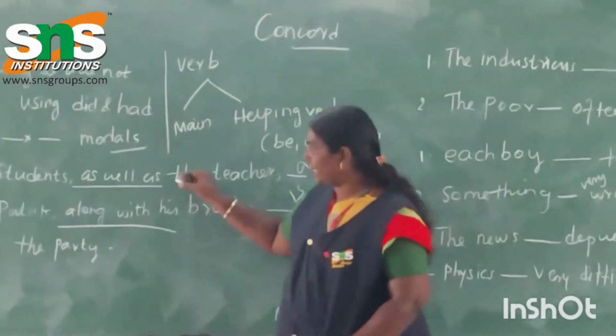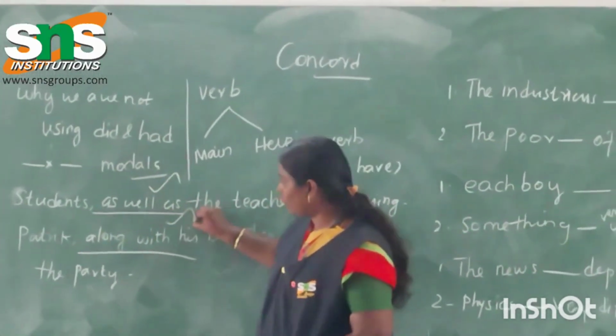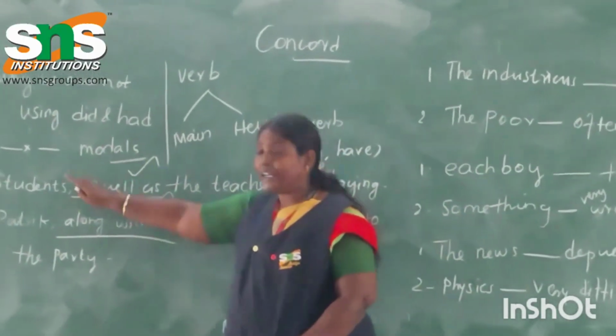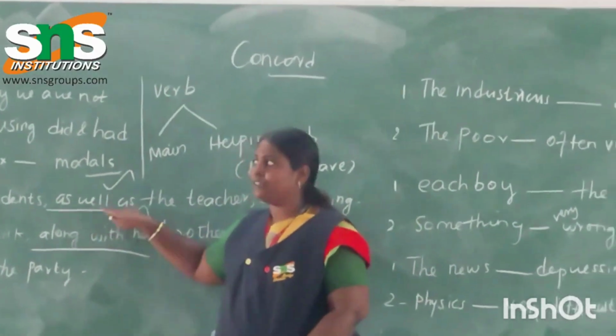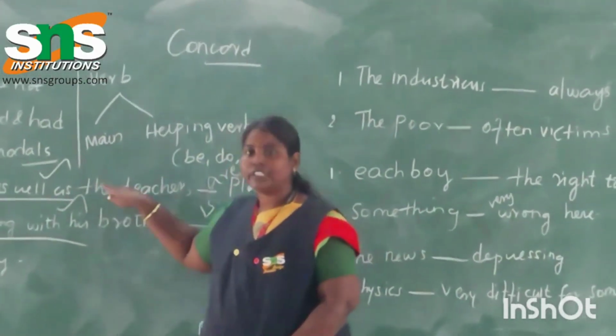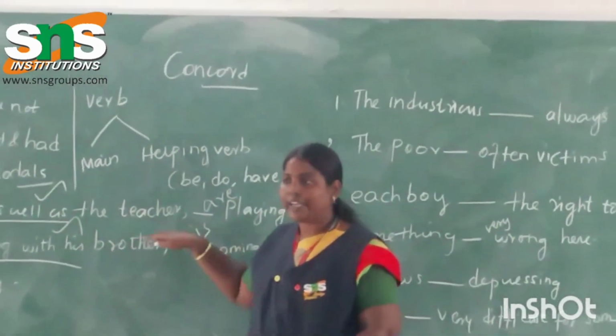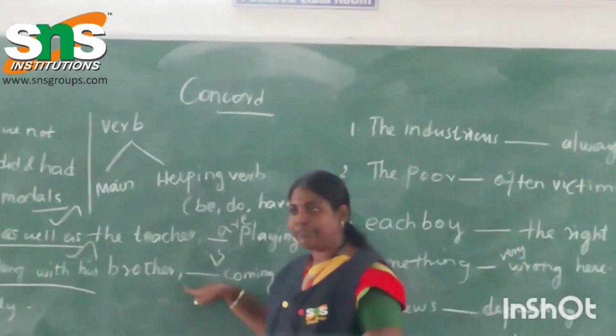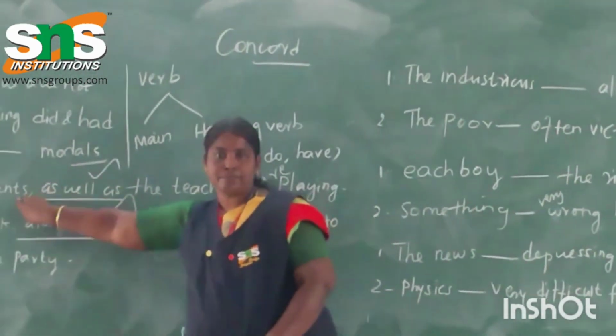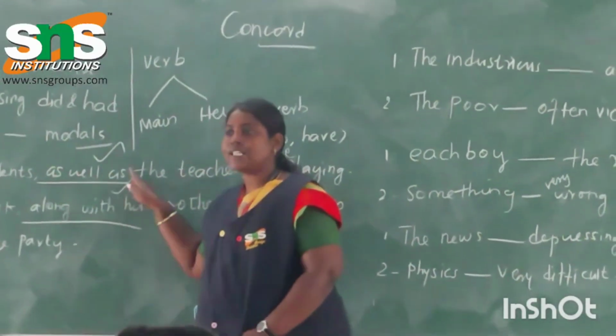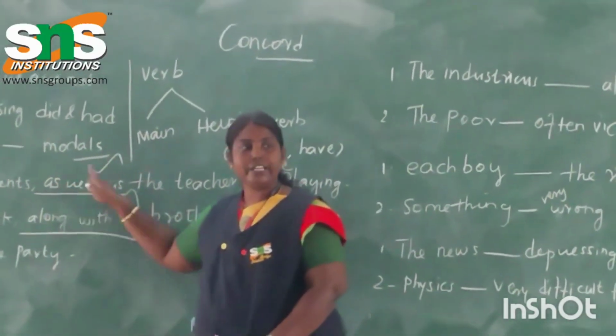Okay, so here the keyword is as well as, along with. You can say when the subject is connected with words like along with, together with, in addition to, besides, as well as and all, it takes the verb based on the first subject. Okay, so it doesn't affect the rest of the part.